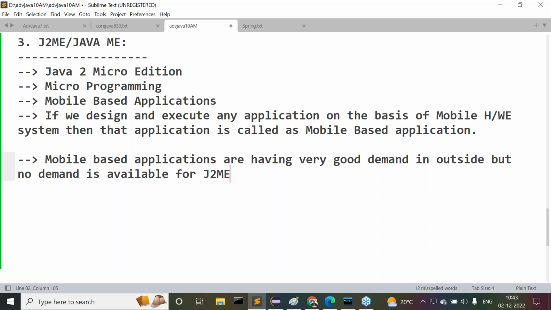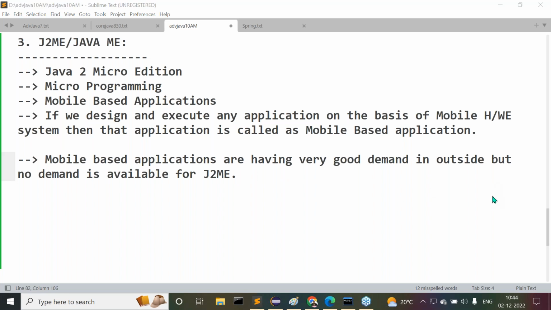J2ME is almost all dead outside. When alternatives came for preparing mobile-based applications, like Android and especially iPhone, people automatically stopped using J2ME. J2ME has totally fallen; now it is almost not available anymore. So nowadays, what are people thinking about when it comes to Java?